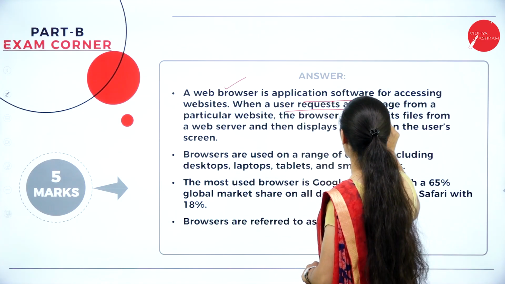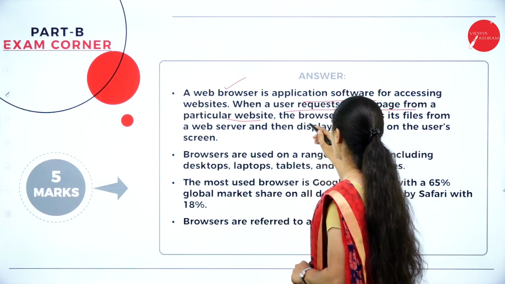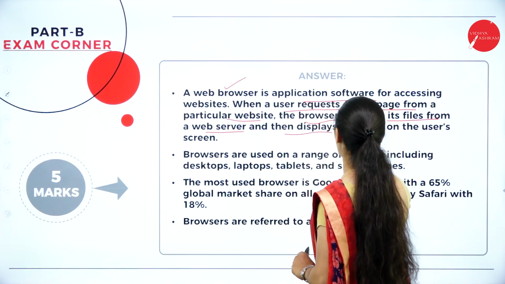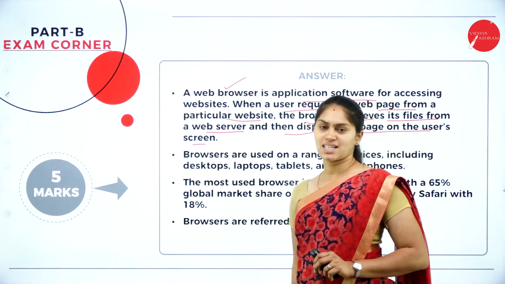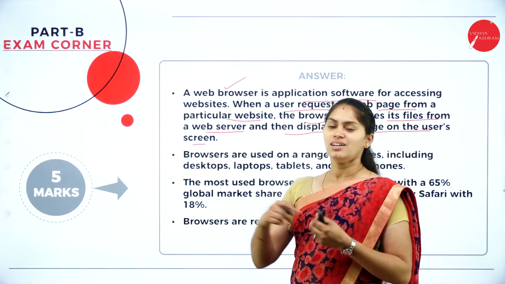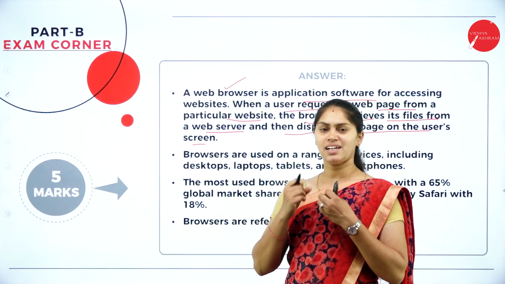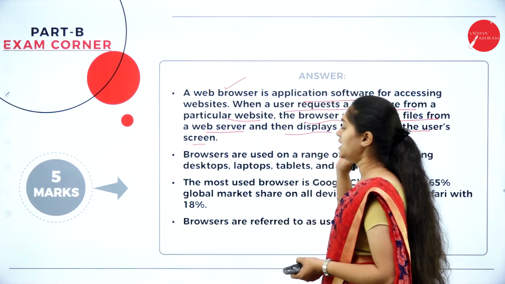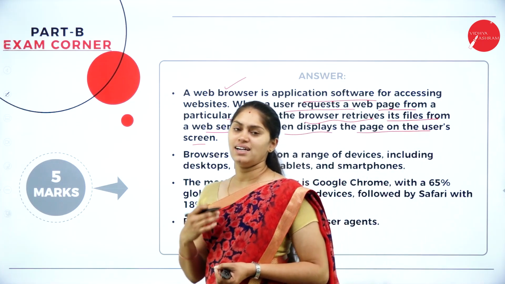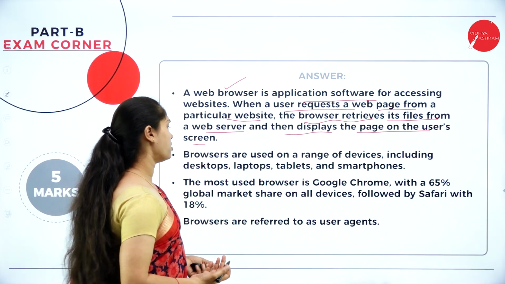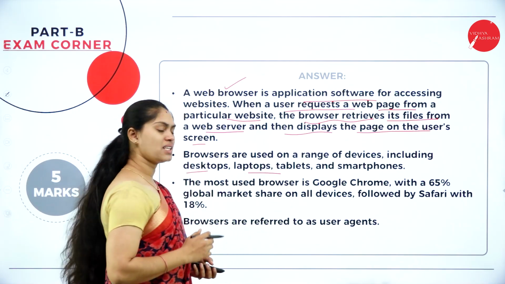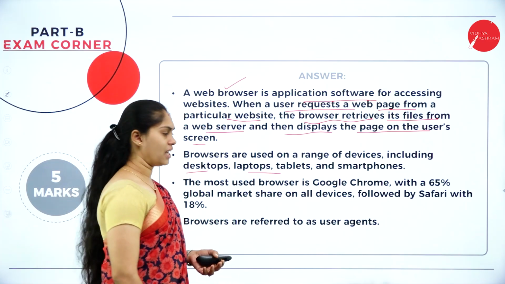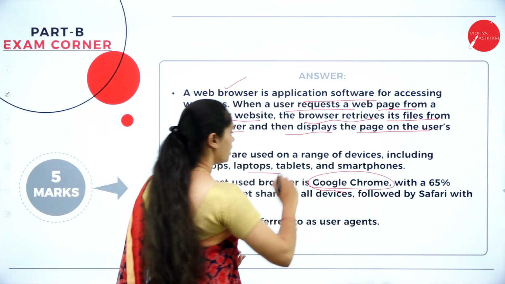So when a user requests a web page from a particular website, the browser is going to retrieve its file from the web server and then display the page on the user screen. It is just acting as a traveler. It is going and fetching all the data we are seeking. It can be used with a mobile, desktop, laptop, or palmtop, so it supports all kinds of devices. The most commonly used is Google Chrome.